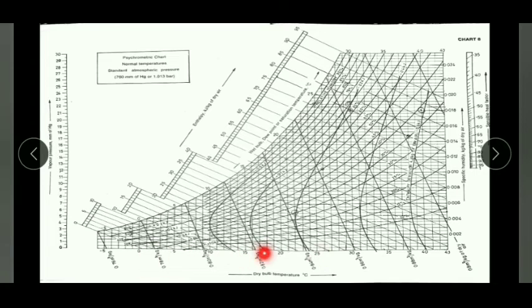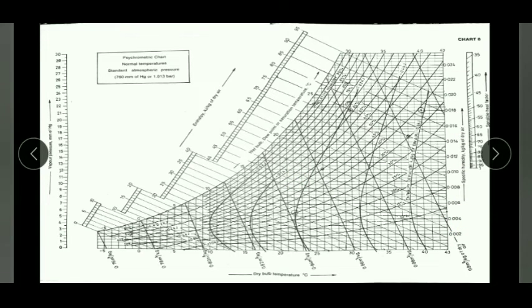All these are the dry bulb temperatures, in degrees centigrade. Next, on this side is the specific humidity, in kg per kg of dry air. Here it is written 0.002, 0.004, 0.006 and so on. These horizontal lines are showing the specific humidity.